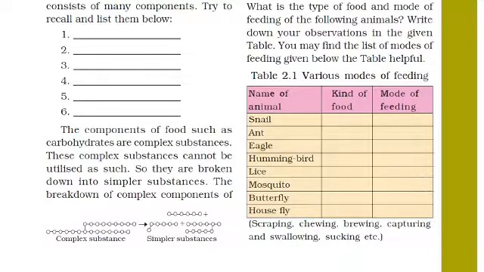Options are given: scraping, chewing, capturing, swallowing and sucking. These are the modes of feeding, and what kind of food they eat you have to search and write about that.